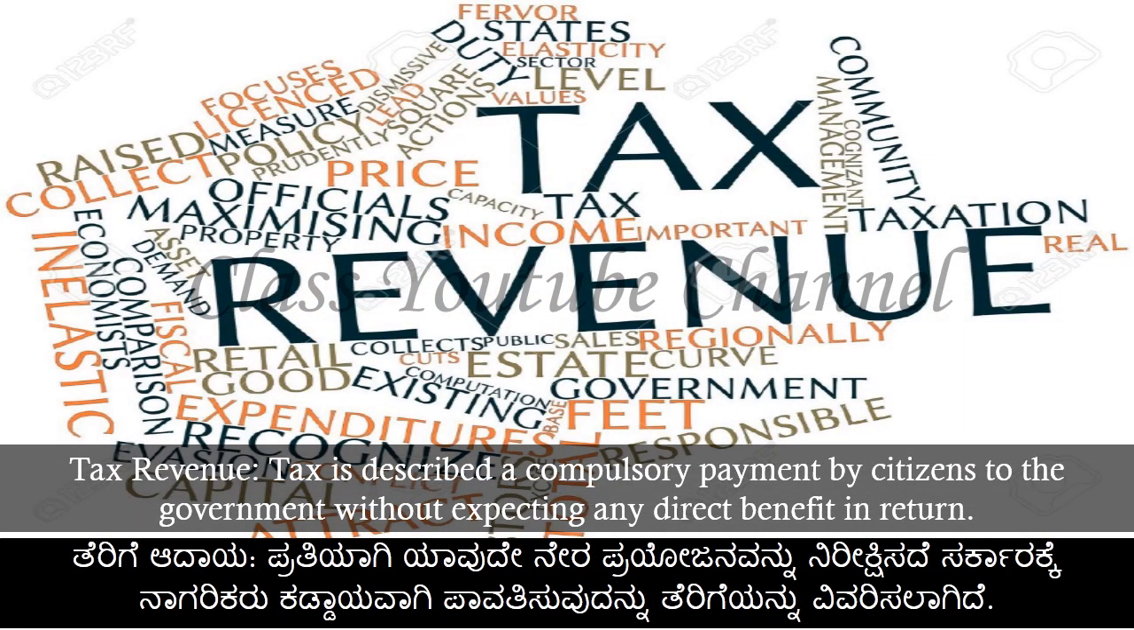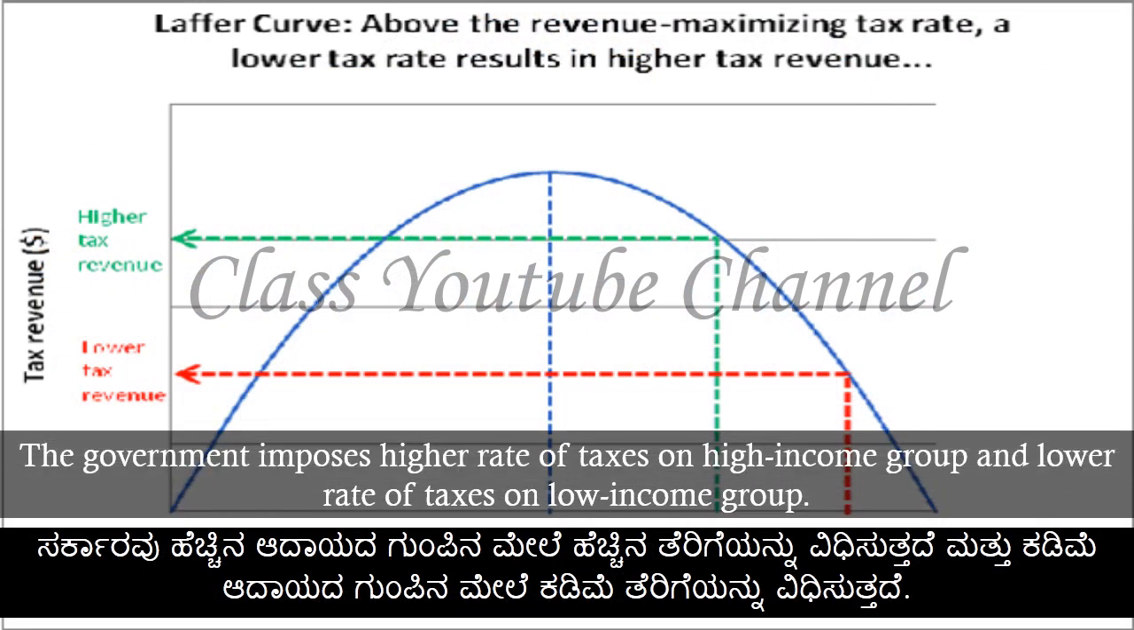Tax revenue. Tax is described as a compulsory payment by citizens to the government without expecting any direct benefit in return. The government imposes a higher rate of taxes on the high-income group and a lower rate of taxes on the low-income group.